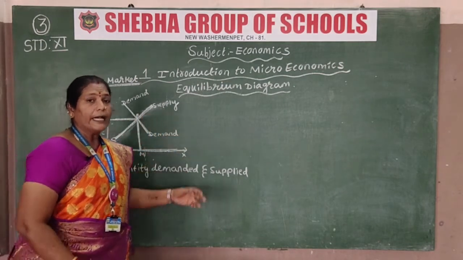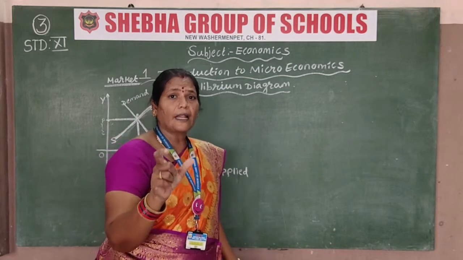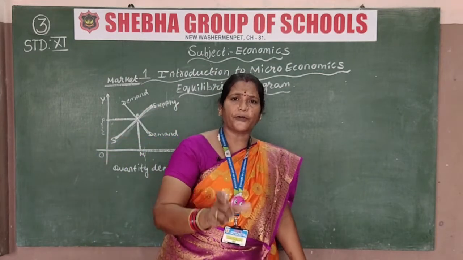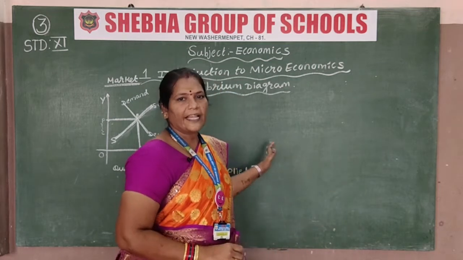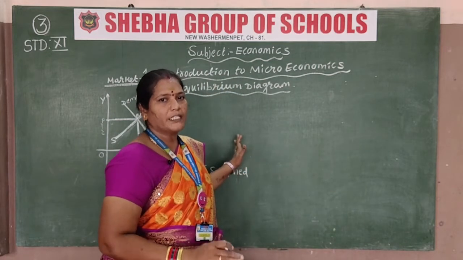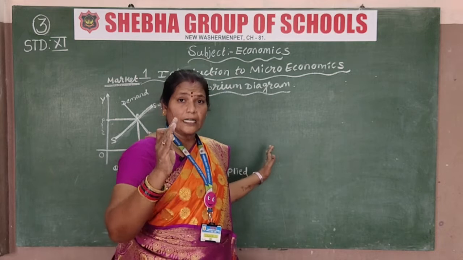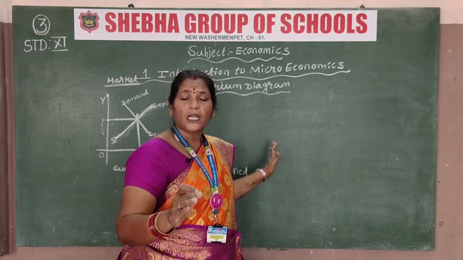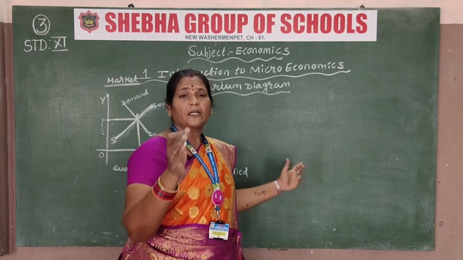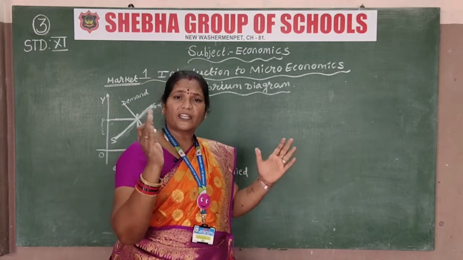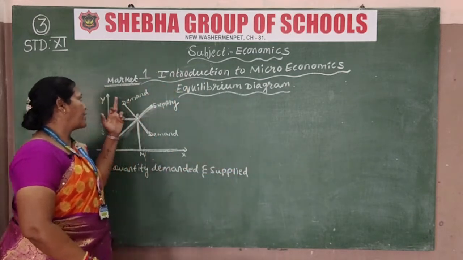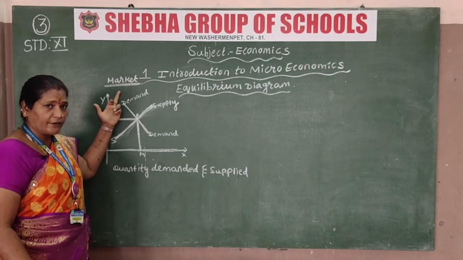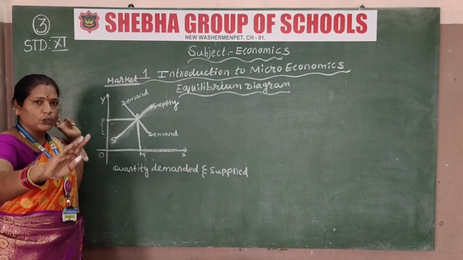Is it clear? Equilibrium means the demand and the supply of whatever you produce in the market will be the same. So this is the diagram for equilibrium. Once again I am repeating, if the demand and the supply of the goods you produce are the same, then it is known as equilibrium. I have given the example here: whatever you produce, you send to the market.